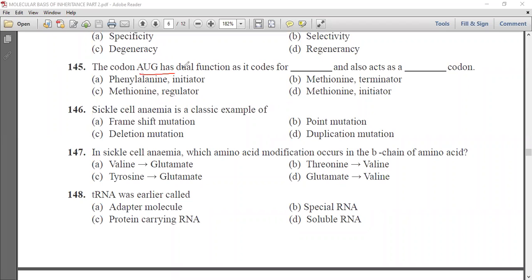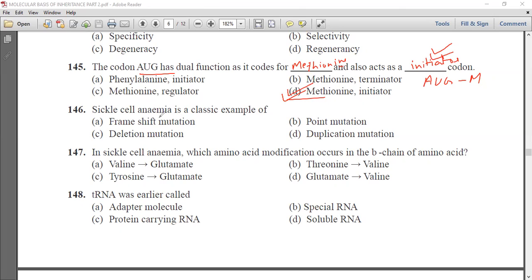AUG, we know it is the initiation codon and it codes for the methionine and it acts as initiator codon. So this AUG codes for methionine and it is the initiator codon, that is it initiates the transcription process. So option D is the correct answer.